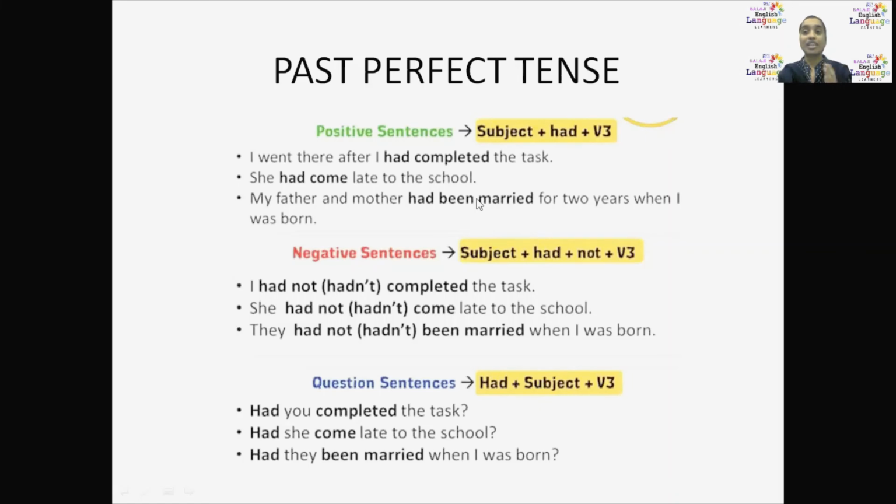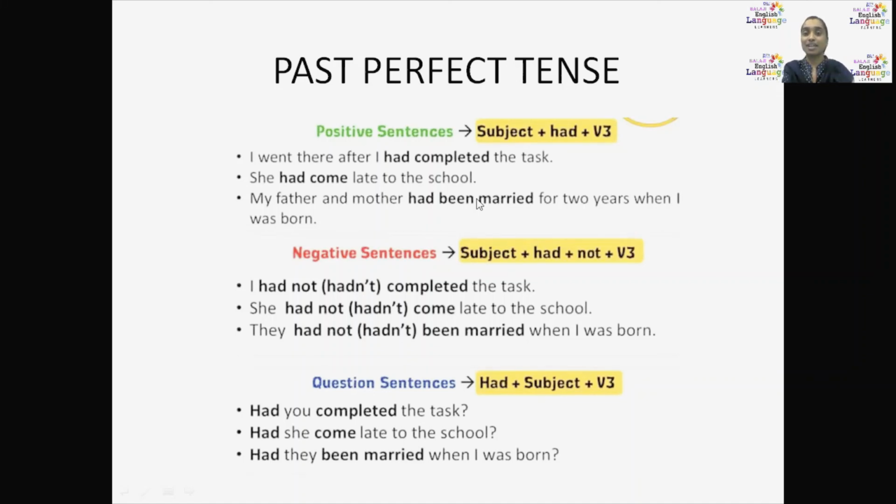If you change it to negative, what does it become? I had not completed the task. I hadn't completed the task, so I did not go. Next, she had come late to the school. If we change it to negative: she hadn't come late to the school. That means she is on time. There is no late. To be very frank, she is punctual. She came on time.